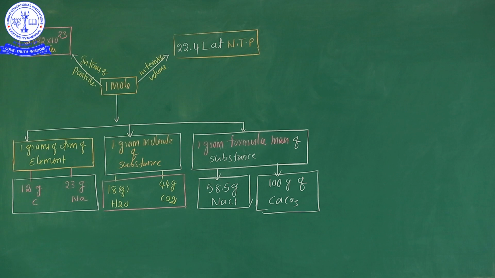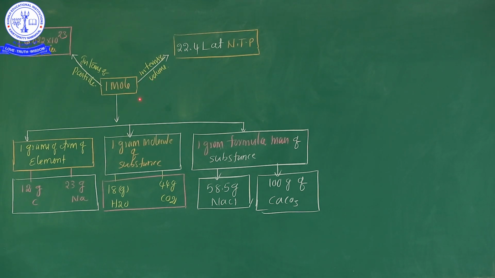So in chemistry, 1 mole is a different kind of entity to explain. Now, volume occupied by 1 mole of gas at NTP is equal to 22.4 liters. Okay my dear students, it's an important point right now.